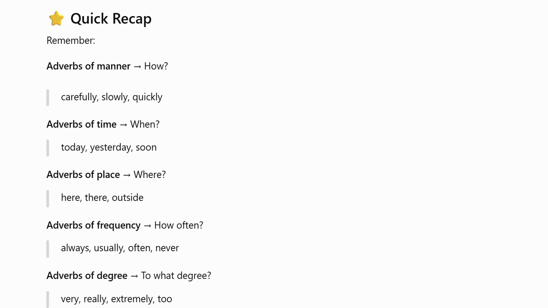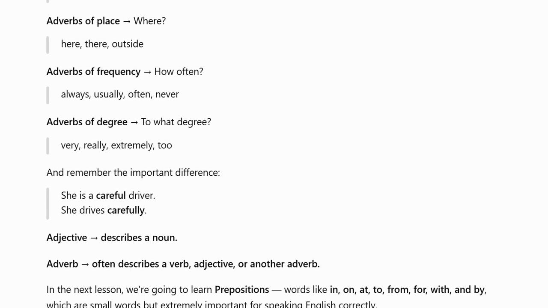Quick recap. Adverbs of manner: how. Carefully, slowly, quickly. Adverbs of time: when. Today, yesterday, soon. Adverbs of place: where. Here, there, outside. Adverbs of frequency: how often? Always, usually, often, never. Adverbs of degree: to what degree? Very, really, extremely, too.